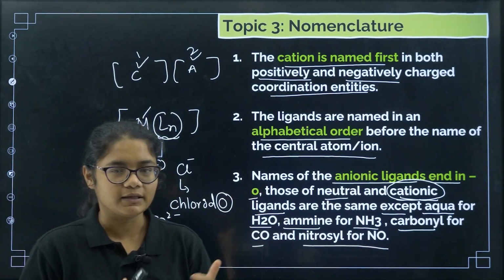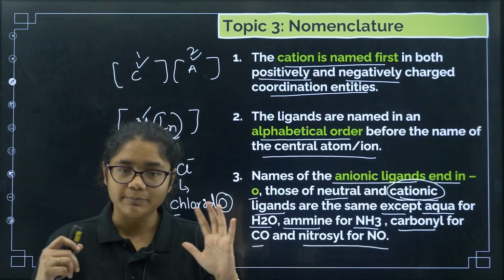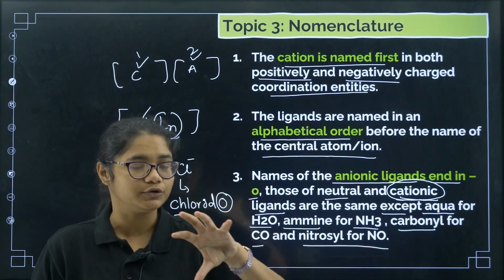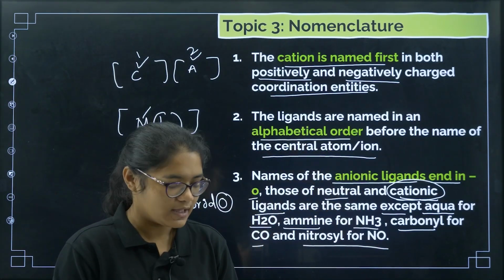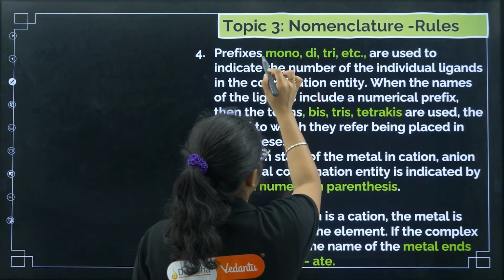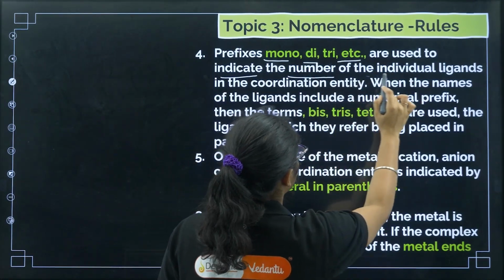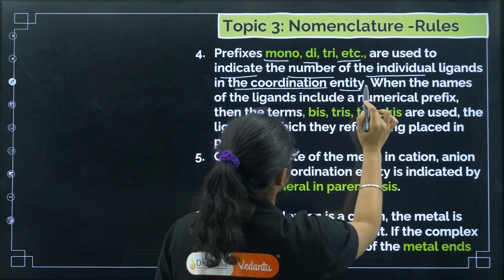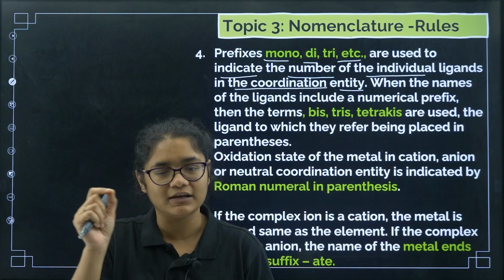Now you might be thinking, ma'am, how many ligands are there, how many will we remember? So we will be practicing so many questions. The most used ligands, I'll give you the list, their names and the charge. Okay, fine. Next. Now prefixes like mono, di, tri, etc. are used to indicate the number of individual ligands in the coordination entity. Now suppose there are 2 chlorines, we'll use dichlorido.